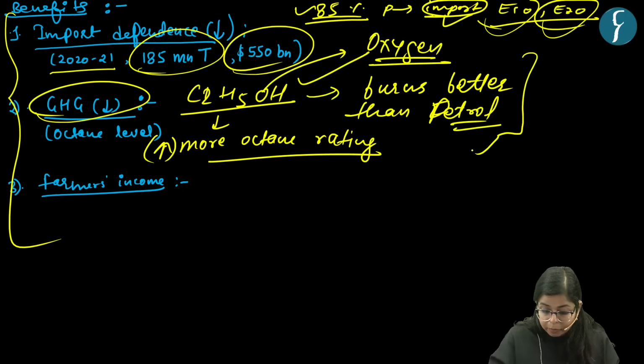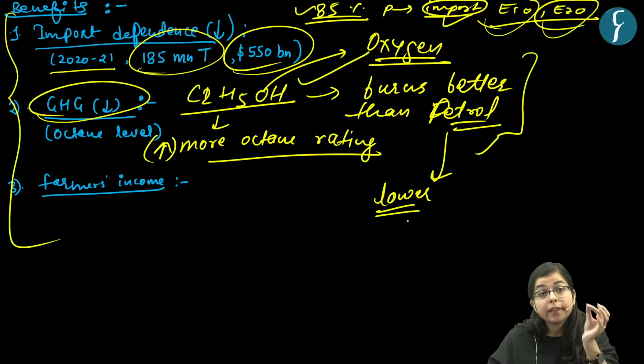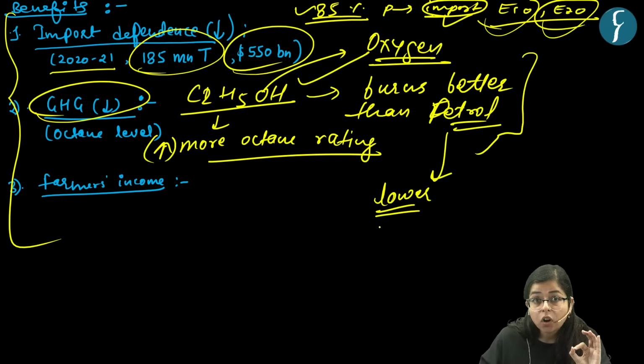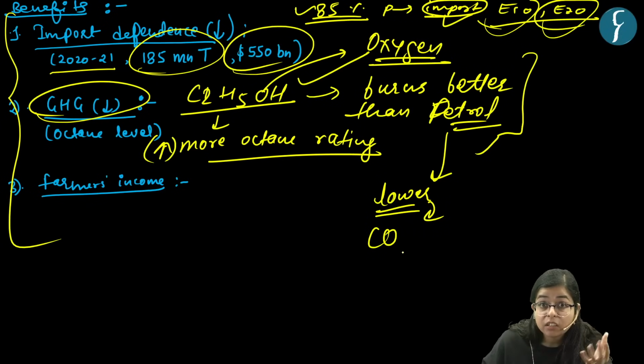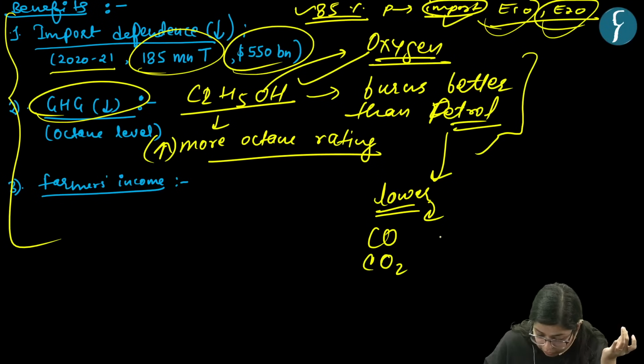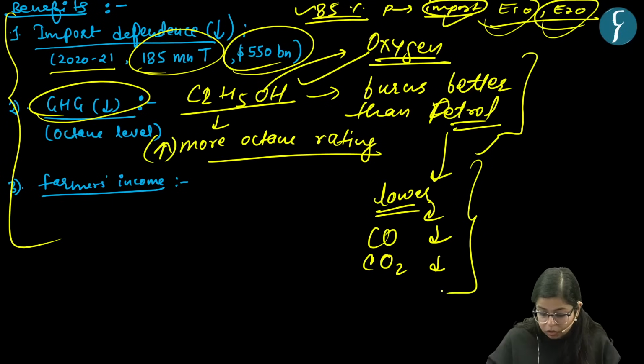And if it burns better than petrol, then this will result in lower hydrocarbon emission and lower emission of greenhouse gases like carbon monoxide and carbon dioxide, which are vehicular exhaust, right? So ethanol blended fuel will result in lower levels of exhaust of carbon monoxide and carbon dioxide. So this is also one of the things that will result in lower greenhouse gas emissions. This is the second thing.